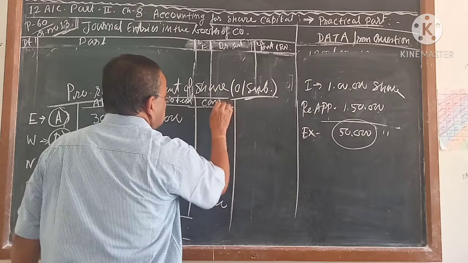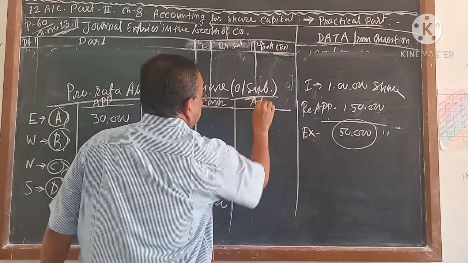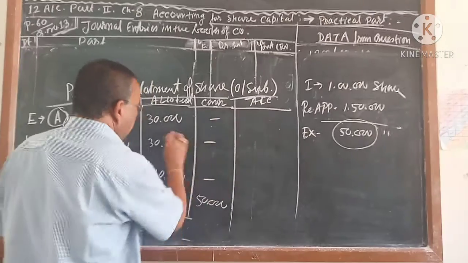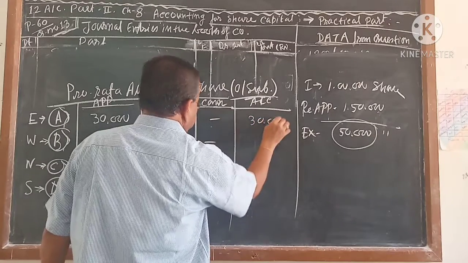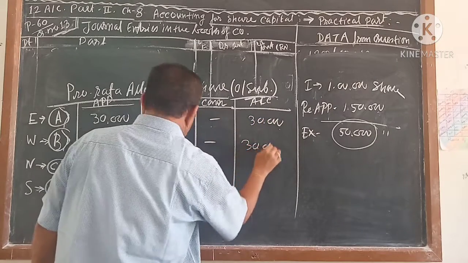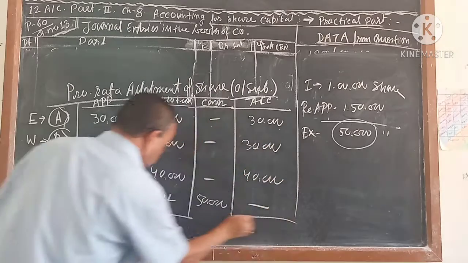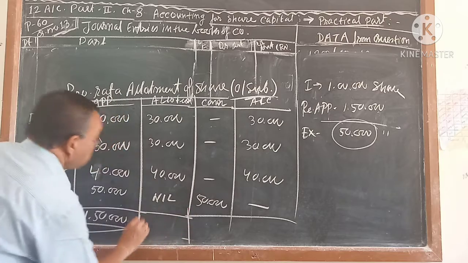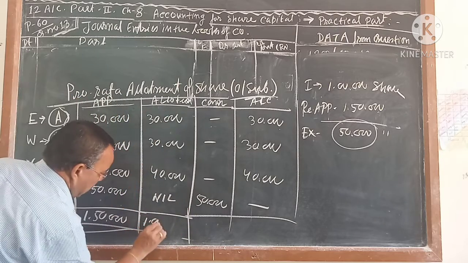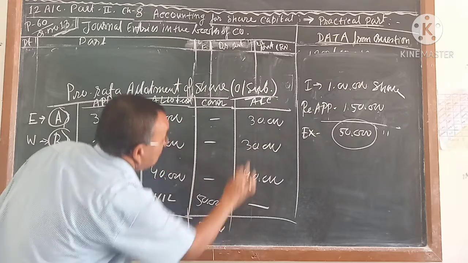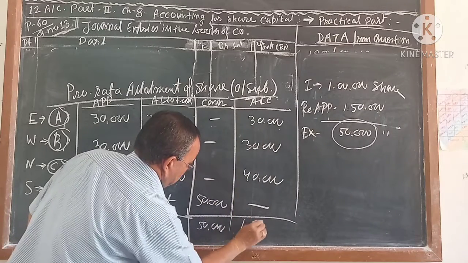This is cancellation and this is accepted. Which one is accepted? 30,000 is accepted. Here also 30,000 is accepted and this 40,000 is accepted. This is not accepted. So the total allotment will be 1 lakh. Total cancellation will be 50,000 and total accepted is also 1 lakh.